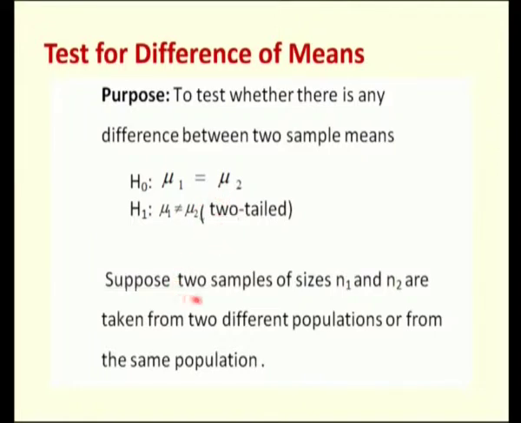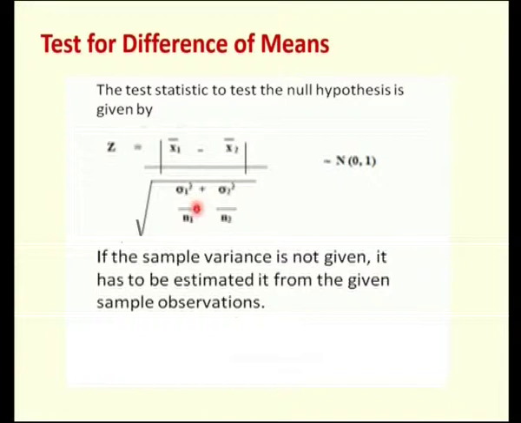Suppose two samples are taken with sizes n1 and n2 from two different populations. So, either you can take from two different populations and test whether they are equal or not, or you can take from the same population. In that case, my test statistic will be Z is equal to x1 bar minus x2 bar divided by square root of sigma 1 squared by n1 plus sigma 2 squared by n2, and this always follows a standard normal variate with mean 0 and variance 1.